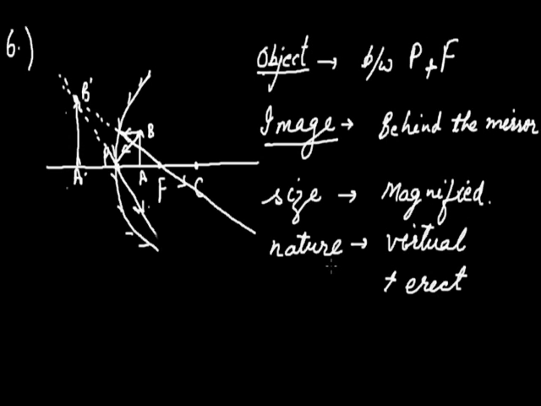So these are the 6 cases of the image formation through concave mirror, and this is the last and the only case when the object is placed in between the point pole and the focus, and here only we get the virtual nature of the image formed by the concave mirror.